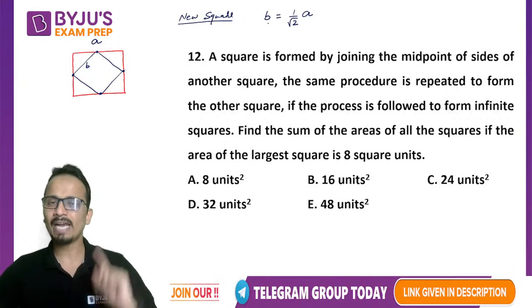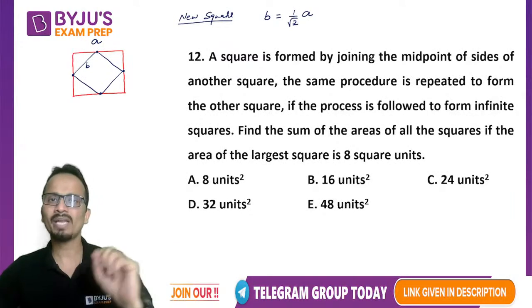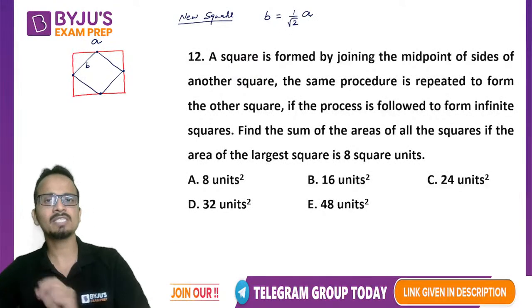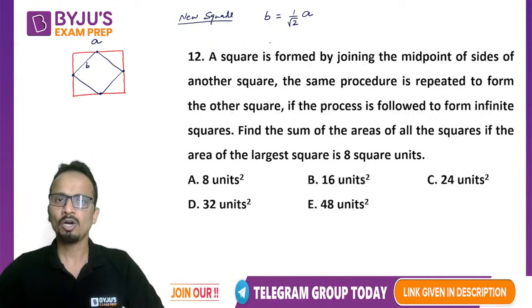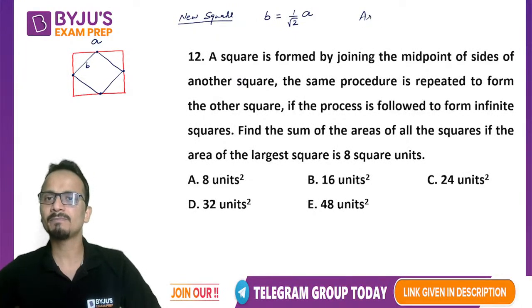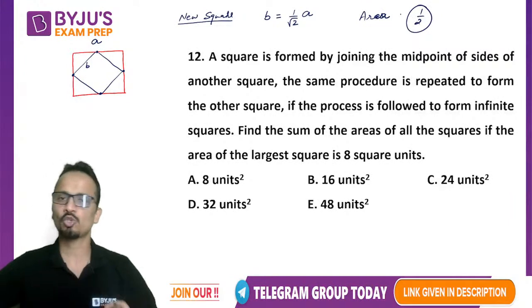Or I can say that the area of the new square will be half of the area of the original square.